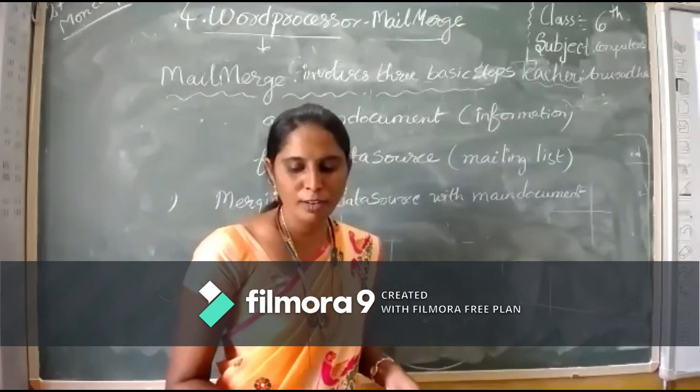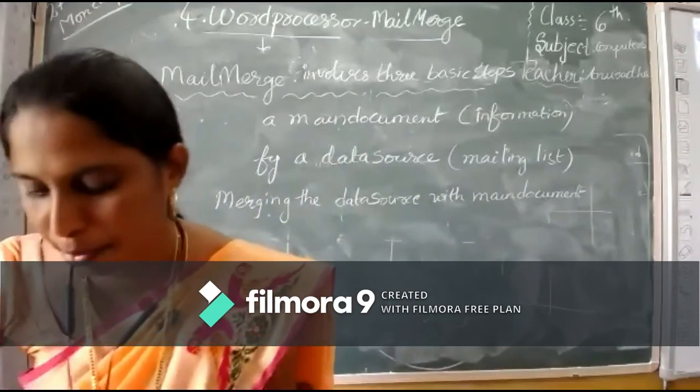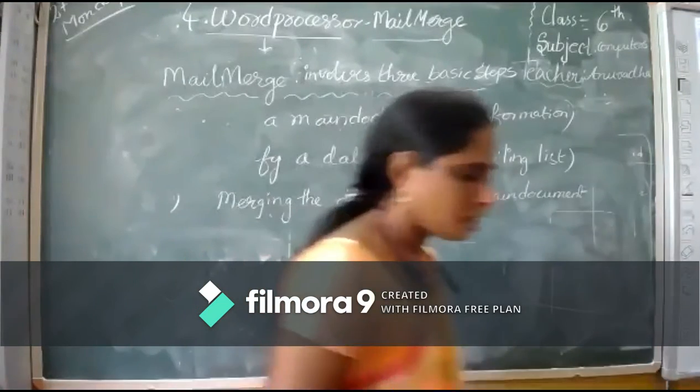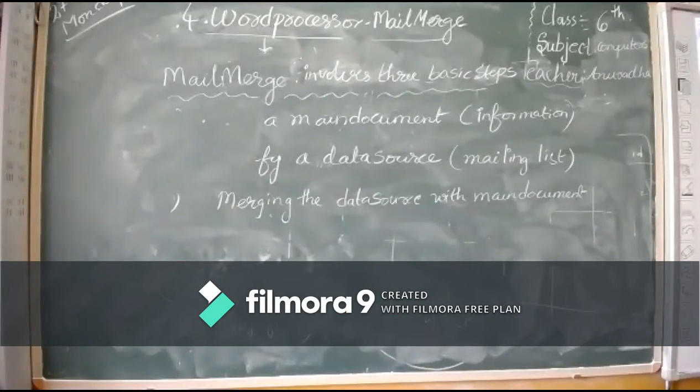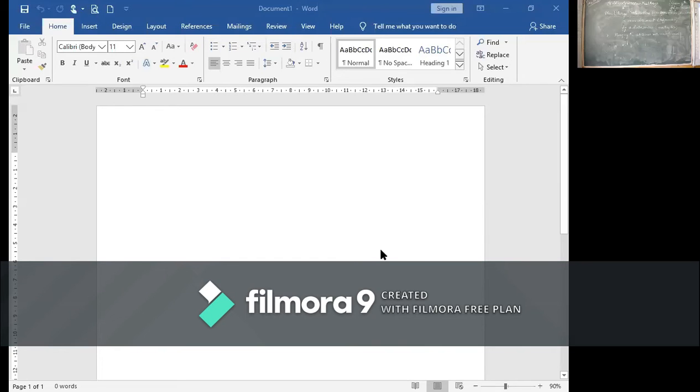So now the first step is creating a mail merge document. How to open, how to start our mail merge. I will show you by using the screen. All of you observe the screen properly. So the first thing is we need to open the main Word document. First thing is we have to open the Word document. The screen is visible to all now.